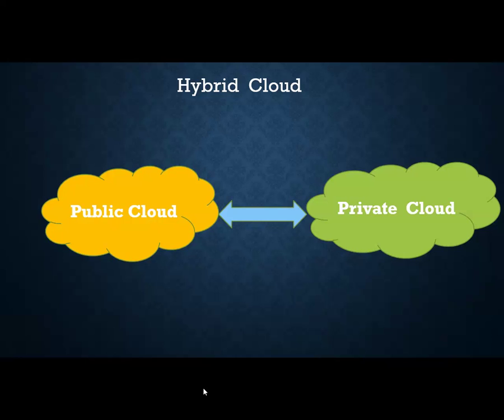Companies are not moving completely into cloud. What they are doing is keeping the majority of things in the public cloud, but they still want to keep something in their private cloud, in their local area network. Let's say if there are 100 servers, maybe 60 to 70 servers are running in public cloud like Amazon, Microsoft Azure, Google Cloud, whatever. But at least 30% of servers are still running within their company.